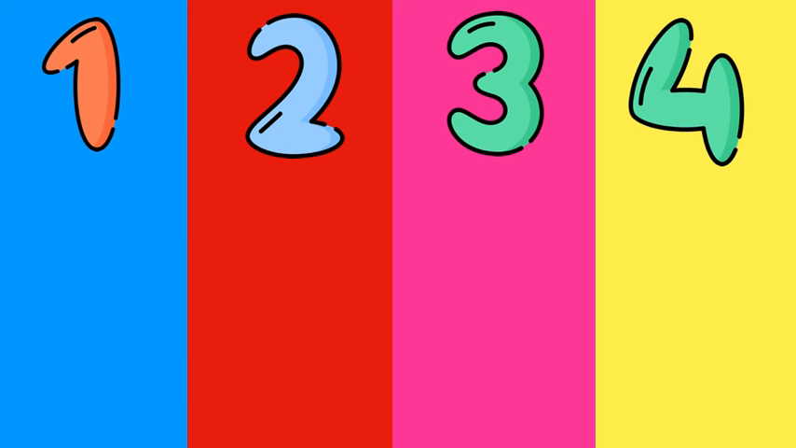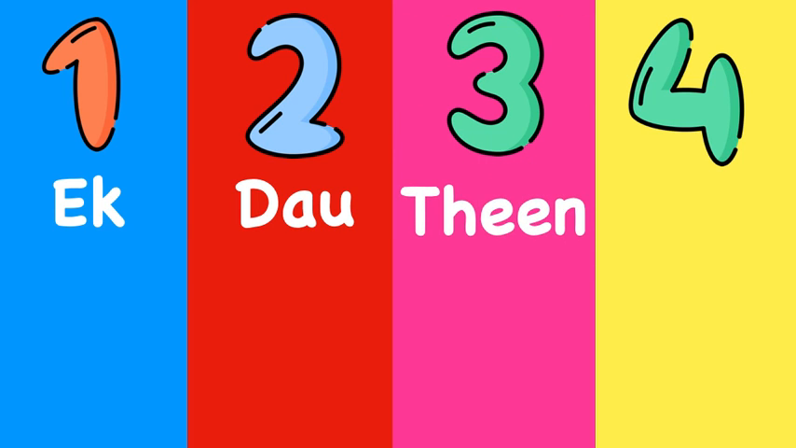Let's review these numbers again. 1 is ek. 2 is do. 3 is teen. And 4 is char.